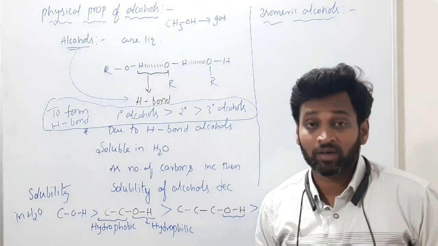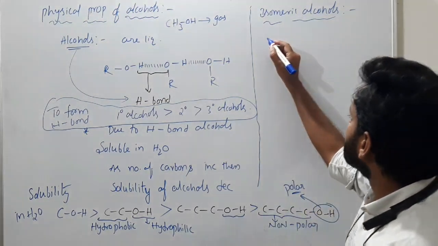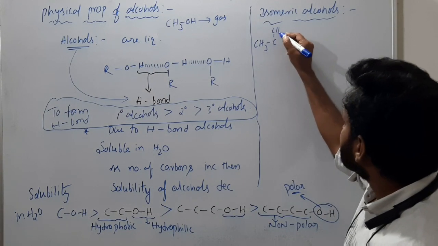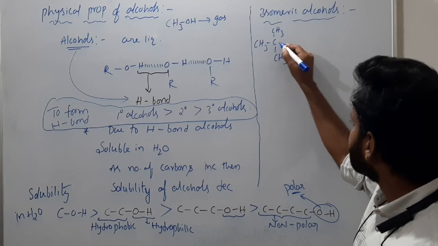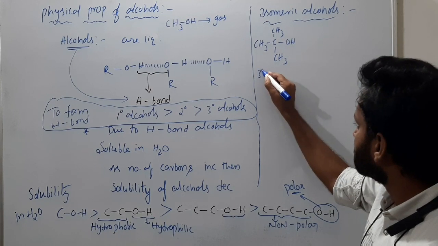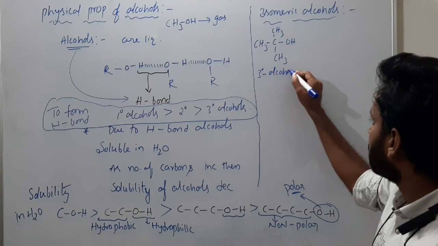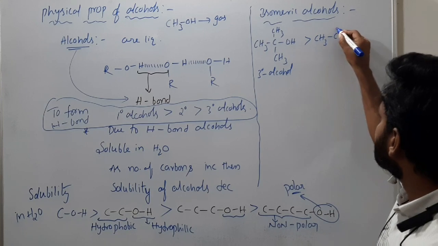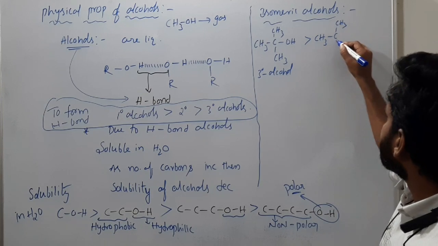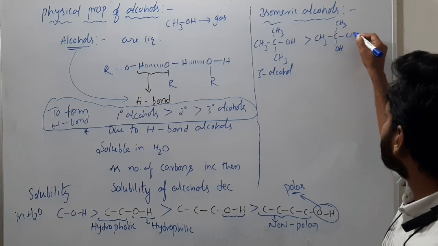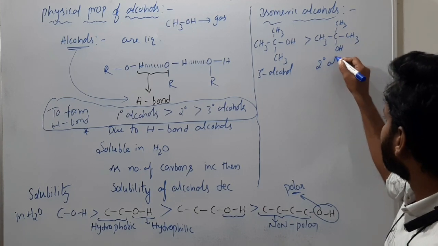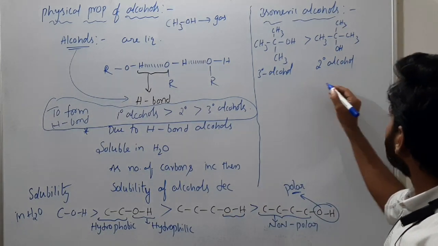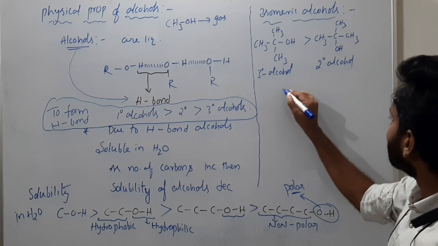In isomeric alcohols, which can dissolve fast? Suppose I am taking this CH3C(CH3)(CH3)OH. You know what this is? Tertiary alcohol. And secondary alcohol, CH3 and CH3 and OH and CH3. It is secondary alcohol.